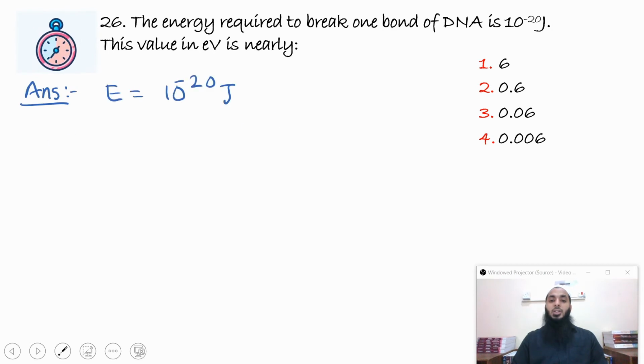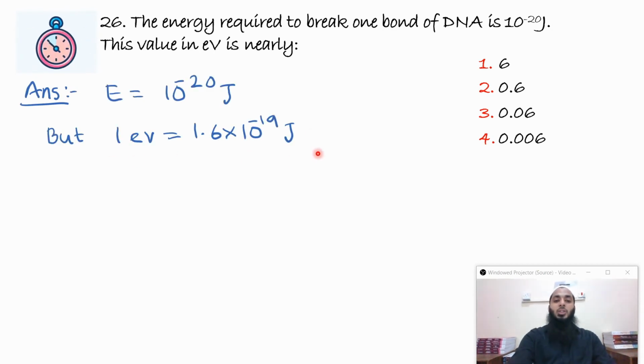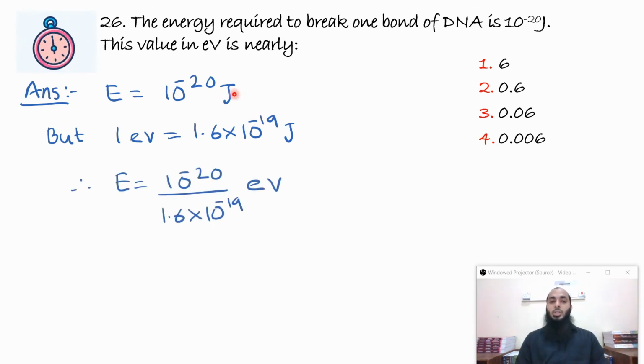We have a relation that 1 electron volt is equal to 1.6 into 10 raised to minus 19 joules, because 1 electron volt is the energy required to accelerate 1 electron through 1 volt of potential difference. So if I calculate that, it will come out to be this, and now you have to convert it. So 1 in place of joule, I'll write 1 electron volt divided by 1.6 into 10 raised to minus 19. So you just have to divide this by 1.6 into 10 raised to minus 19 and you'll get it in electron volts. It's a clear calculation. You don't require to calculate. You can clearly see it from here that it is 0.06 electron volt.